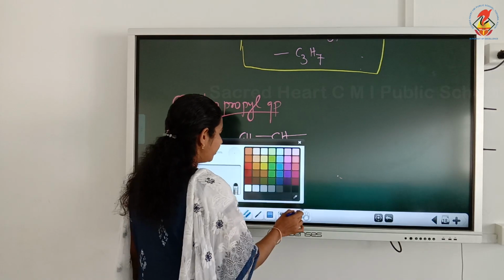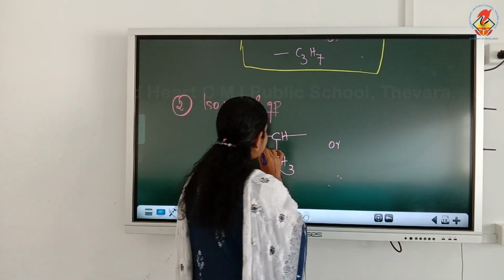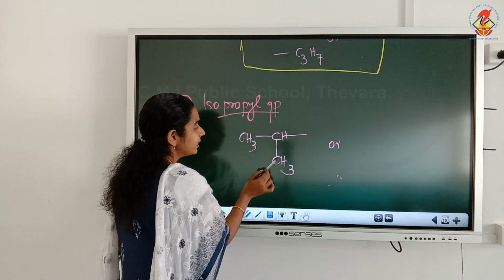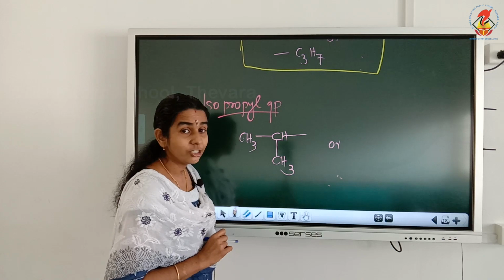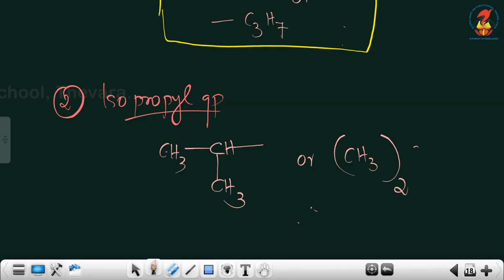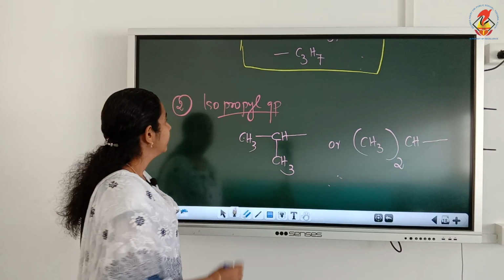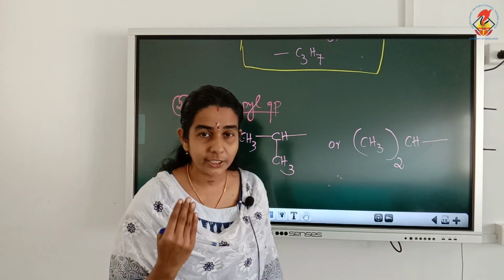This can also be written as, 2 CH3 groups are attached to the same carbon, isn't it? So we can write CH3 twice, CH group. Remember the free valency should be on the CH carbon only. So this is our second propyl group, that is isopropyl group.